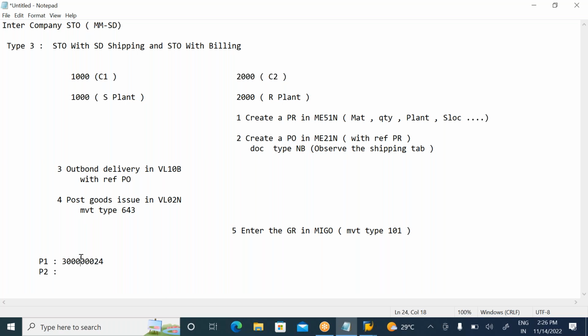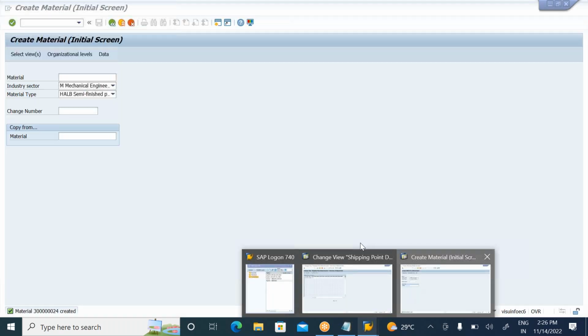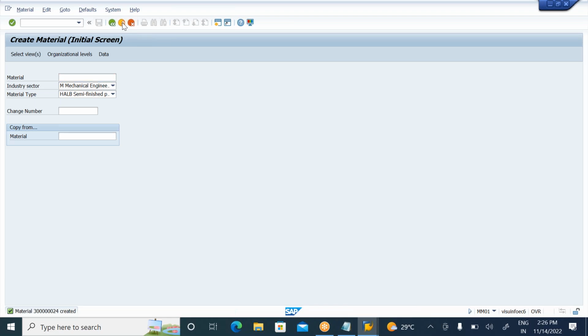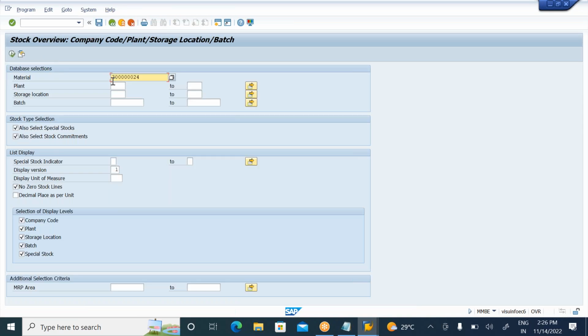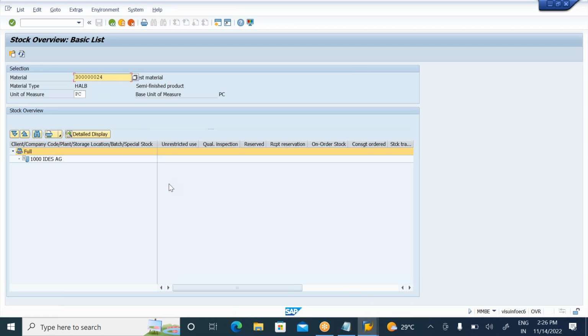If stock is not there, how can I issue? I can transfer it. So simply go to MMB. I want to make the availability of this stock. Before that, please go and observe this material in supplying plant 001 location. The stock is 0, but stock should not be 0. So I want to make the availability of this stock. I should have some stock here, then only I can transfer it. For this, I need to make the availability.